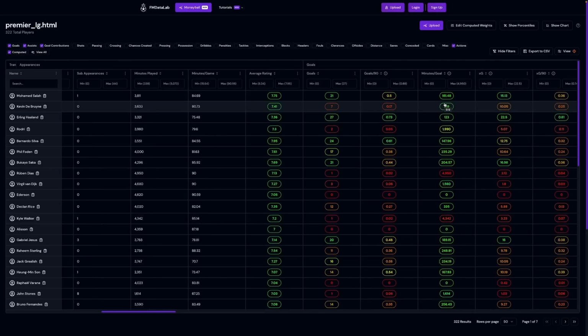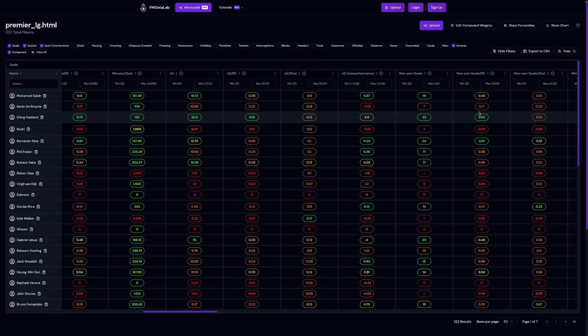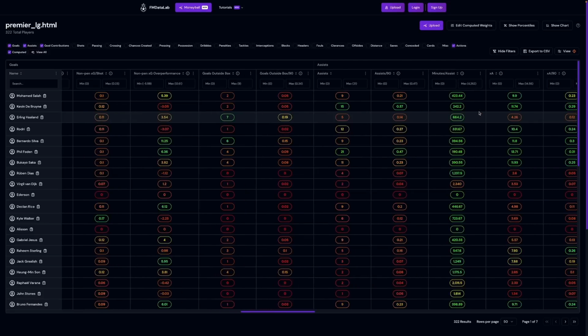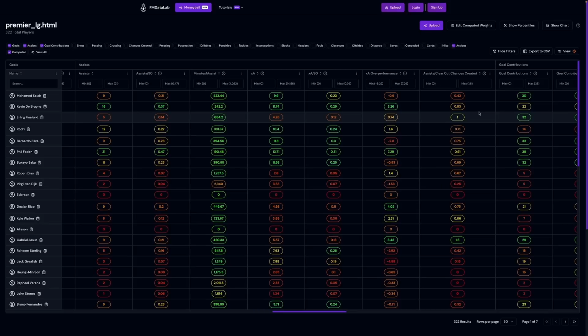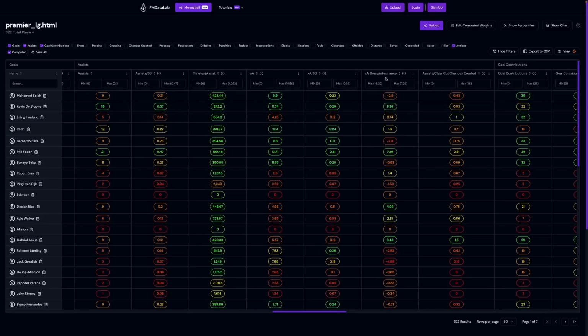Some of the stat columns are directly from Football Manager. Others are generated stats based on other stats from Football Manager, such as expected assists over performance, which doesn't exist in Football Manager but is derived from subtracting a player's expected assists from their total assists. If you are unsure of what the meaning is of a statistic, there are a number of columns with a tooltip icon here that briefly describes the stat.